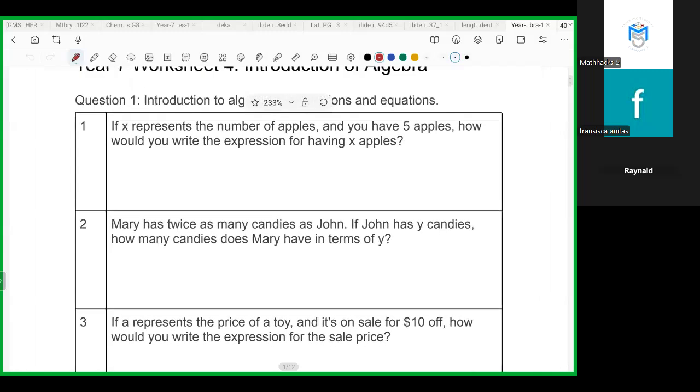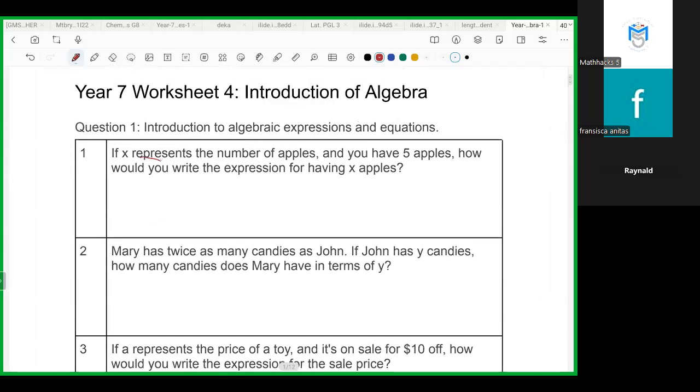Okay, this one. If x represents the number of apples and you have 5 apples, how would you write the expression for having x apples? It means you have to make an expression for apples. You have 5 apples, and the number of apples is x.